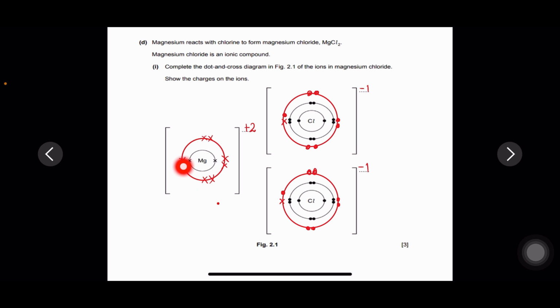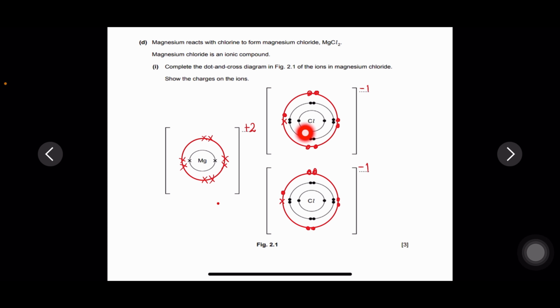So here they have already drawn the inner shell, first shell with 2 electrons. This is the second shell that you have to draw with 8 electrons by showing the same cross electron. It has a positive 2 charge because it has lost 2 electrons. Each chloride ion has gained 1 electron.